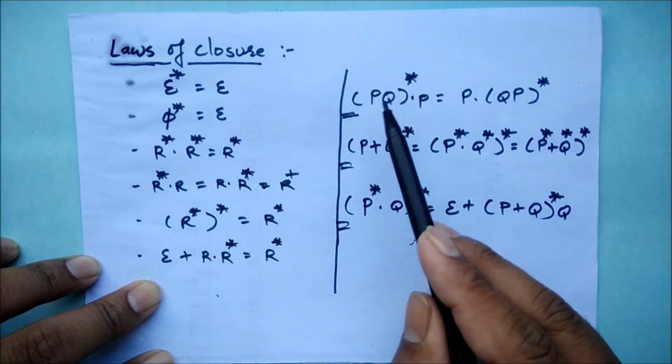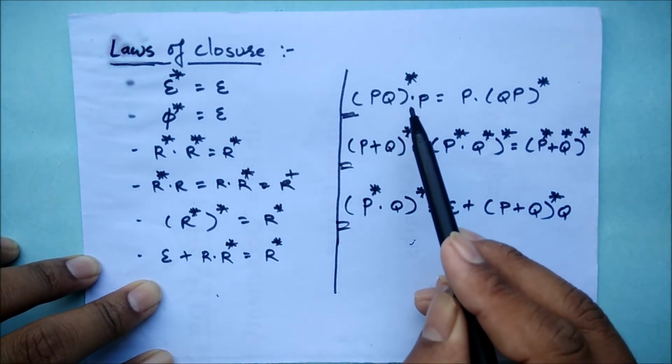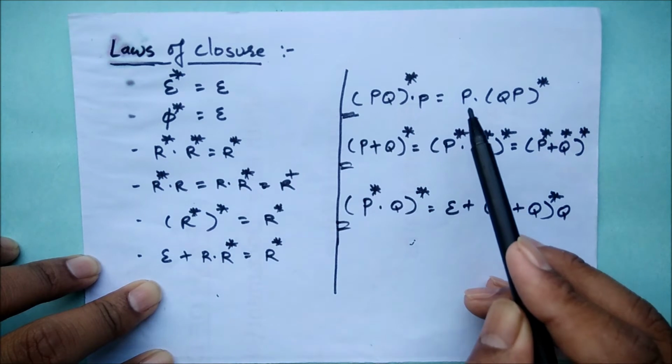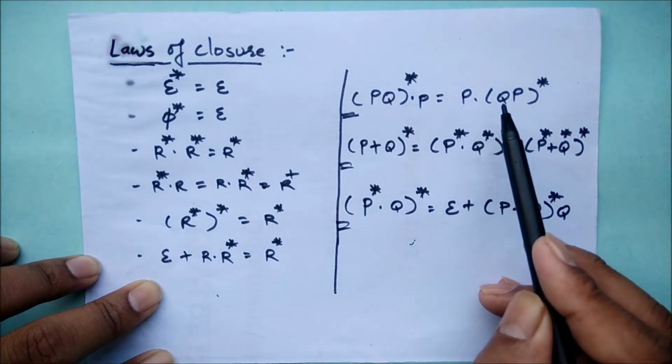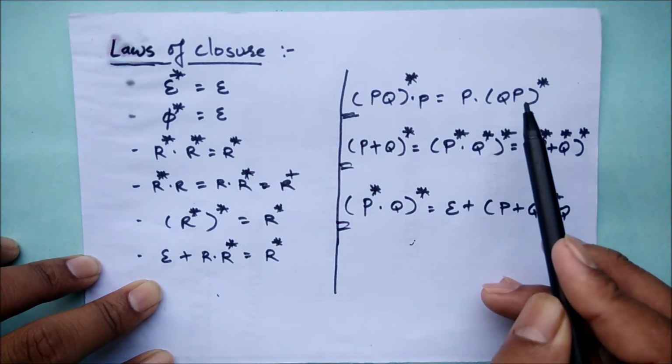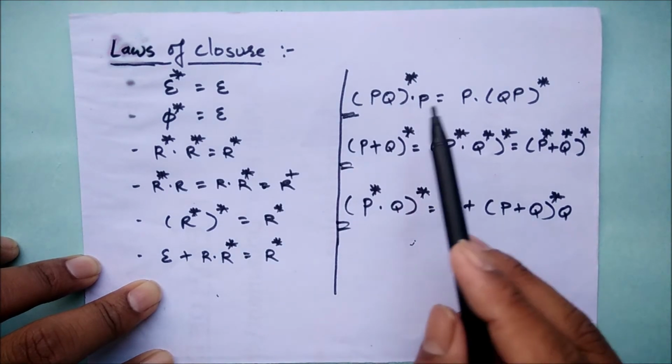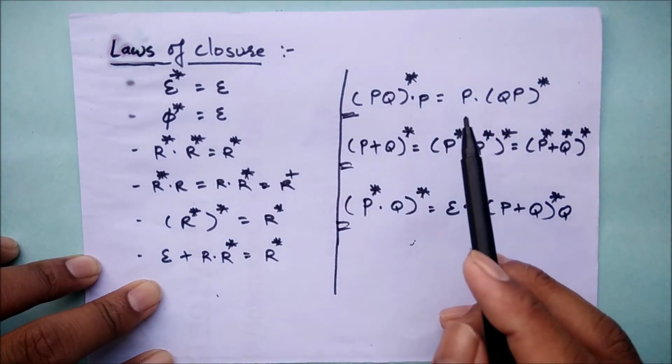The first: (PQ)closure dot P is equal to P dot (QP)closure. This is one of the REs.